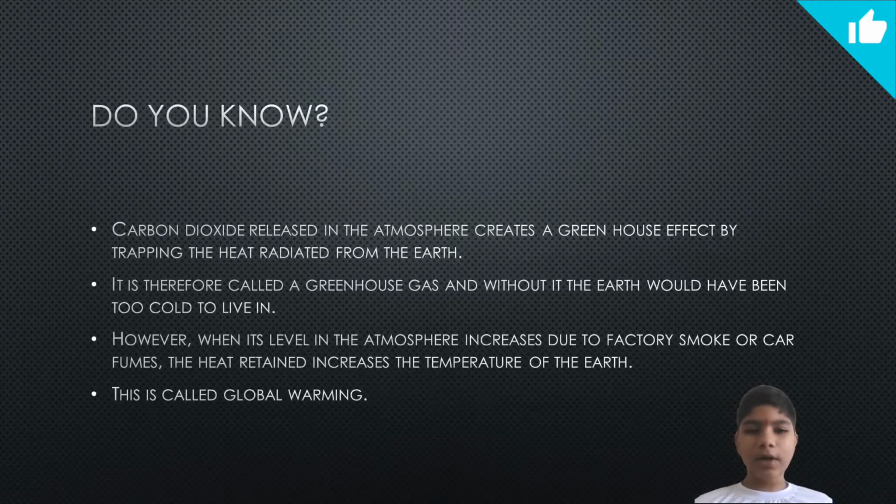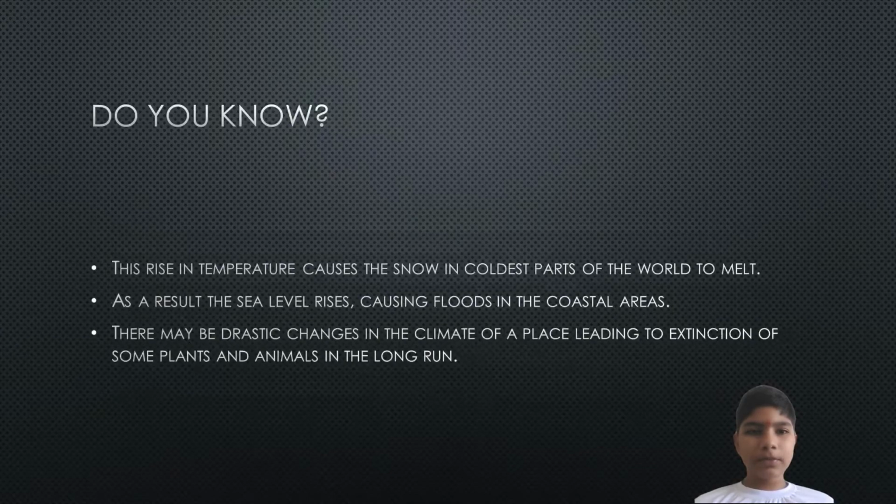However, when its level in the atmosphere increases due to the factory smoke or car fumes, the heat retained increases the temperature of the earth. This is called global warming. The rise in temperature causes the snow in coldest parts of the world to melt. As a result, the sea level rises, causing floods in the coastal areas. There may be drastic changes in the climate of a place, leading to extinction of some plants and animals in the long run.